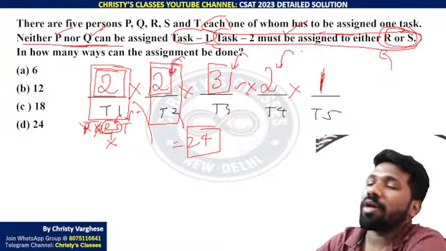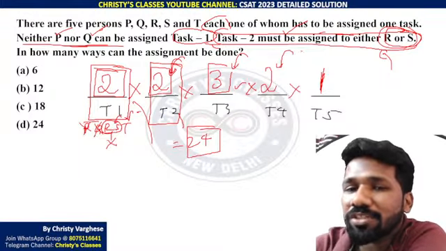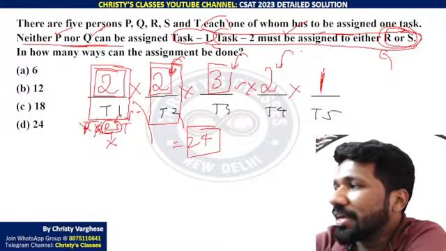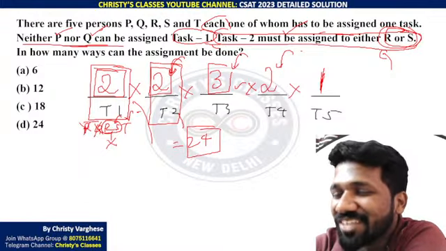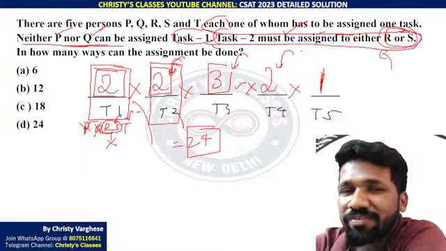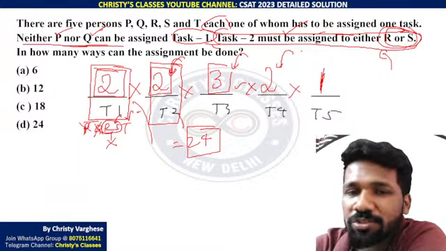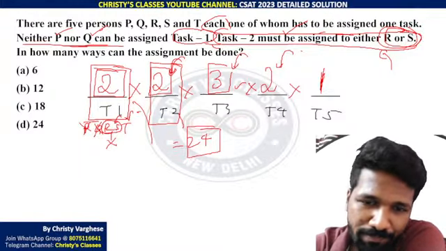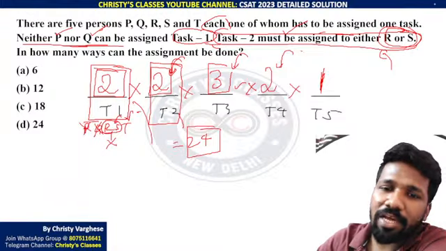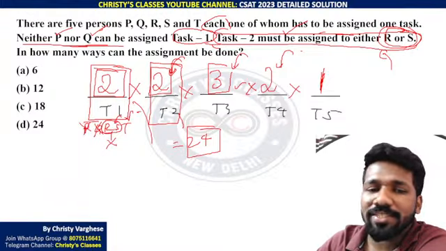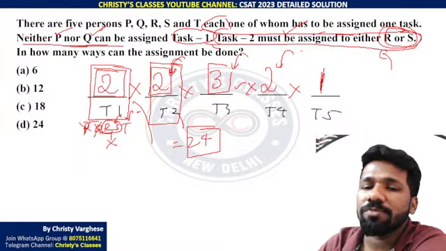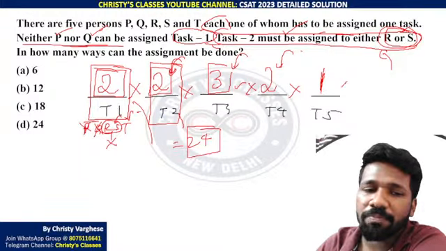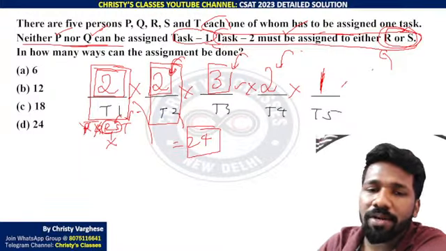Yeah, maybe they could have given more clarity in the question, saying that 5 tasks are there. But they are assuming that you understand there are 5 tasks, 1 task each for each student. That is what they mean. So now for task 3, task 4, task 5, there is no other restriction. But whoever has taken task 1 and task 2 cannot take task 3, task 4, task 5. So 5 people, 2 people gone, 3 more people are remaining. So task 3 can be given to 3 people.